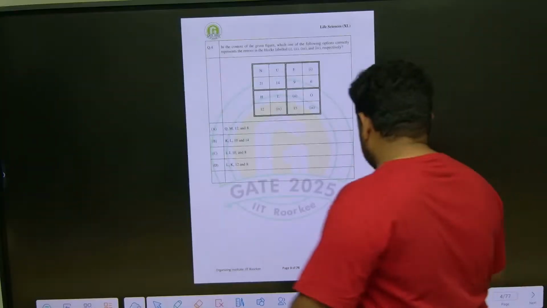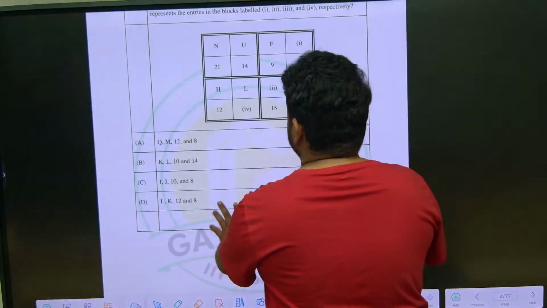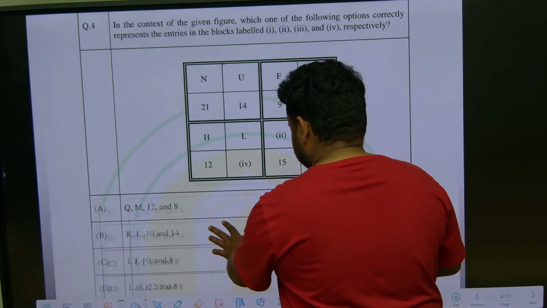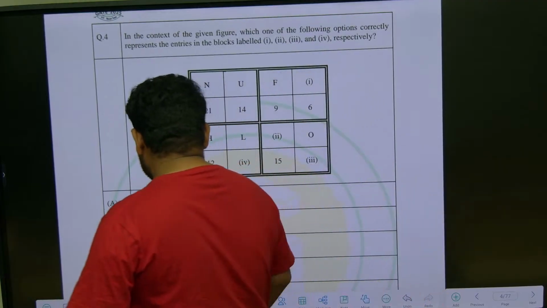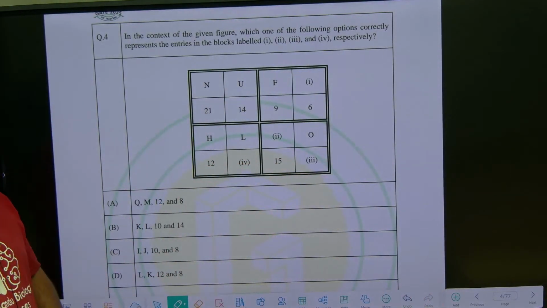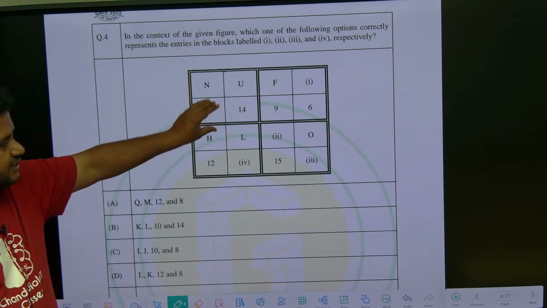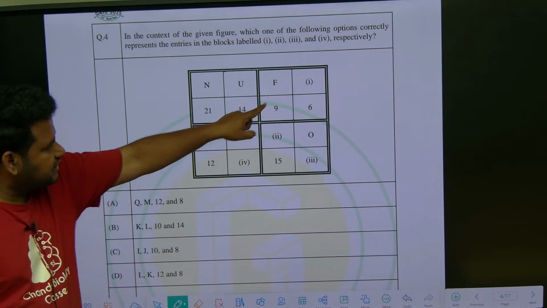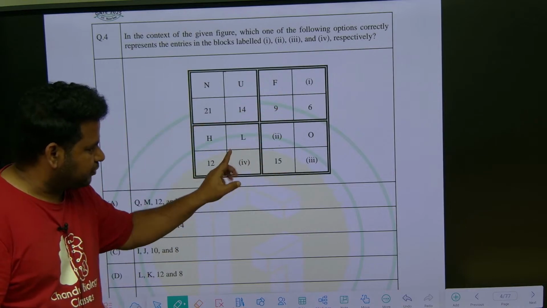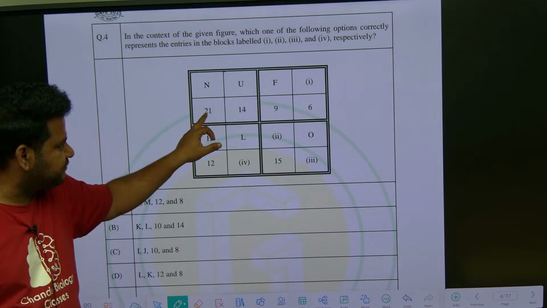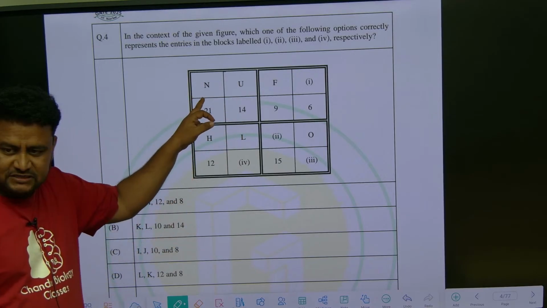Next question. Very simple question. Is it visible? They are telling, in the context of the given figure, which one of the following options correctly represents the entries in the blocks labeled 1, 2, 3, 4 respectively? Now see here, there is a bigger square, and inside that there are 4 squares. Here we are having 1, here we are having 2, 3, 4. We have to find out these values. But before that, this square is complete. NU is given, 21, 14 is given. There is some relation between these alphabets and also these numbers.